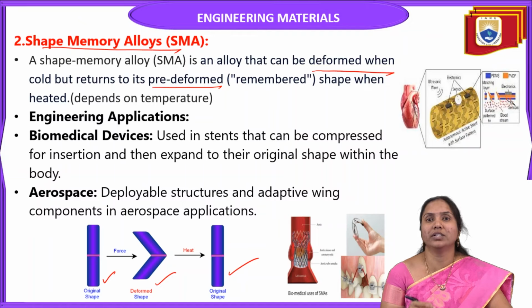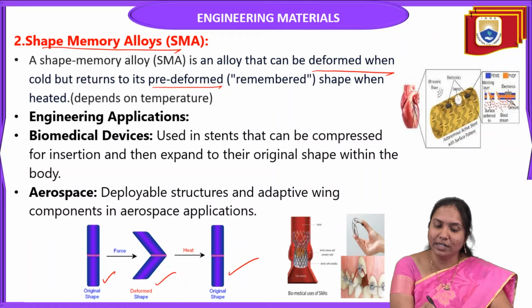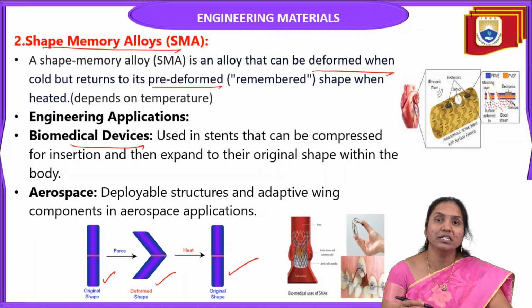So where can we use shape memory alloys? They are used in biomedical devices, for example in stents.